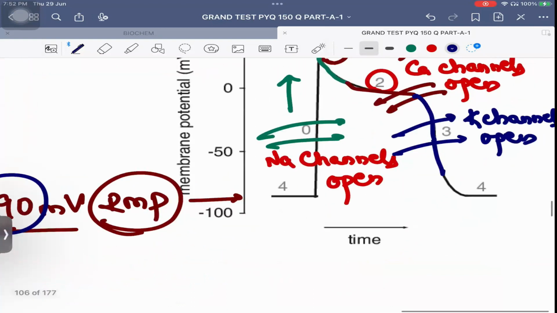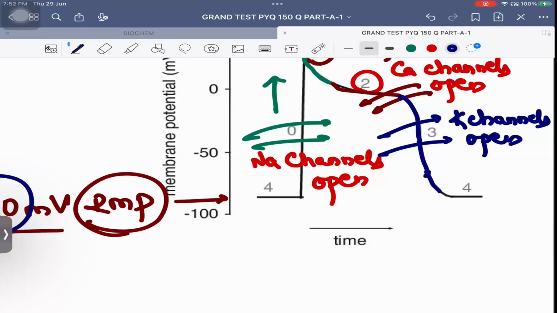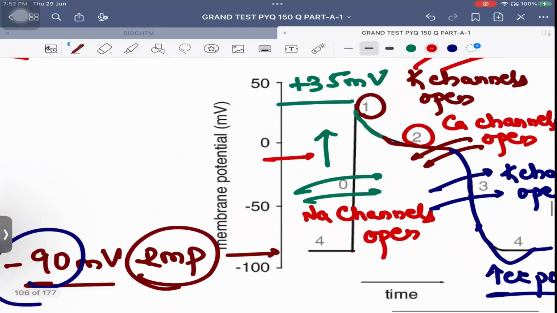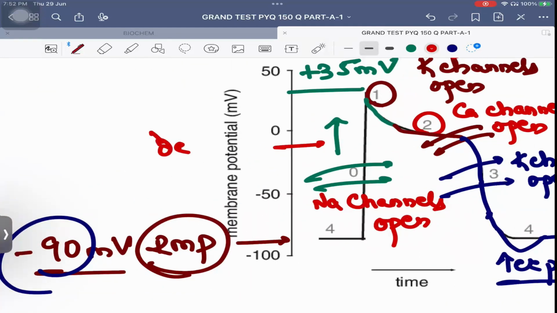But as it comes towards minus 90 millivolt, first it will take a dip and then it comes to normal. This dip is nothing but hyperpolarization. And what happened in phase 0, when it became electropositive, that was called depolarization. Understood? No issues with this anybody?